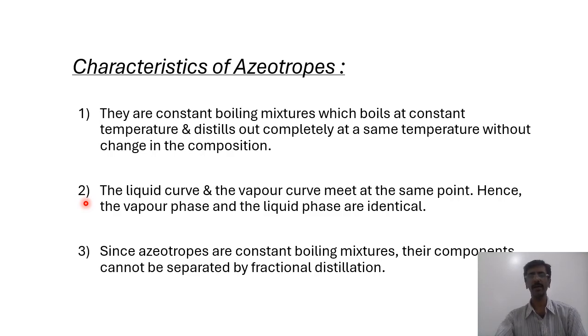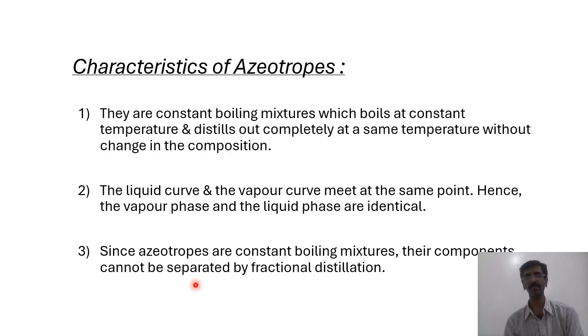Next one is point number 3. We say, since azeotropes are constant boiling mixtures, their components cannot be separated by fractional distillation. Dosto, ye dekho, it cannot be separated by fractional distillation. Fractional distillation is a technique of separation of two or more liquids based on the difference in the boiling point. लेकिन यहाँ पर दोस्तों मैंने बोला है कि it is a constant boiling mixture.